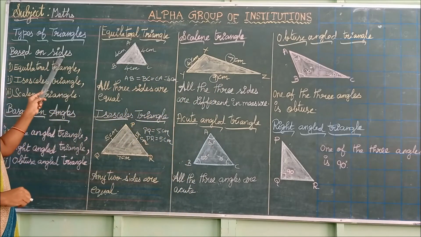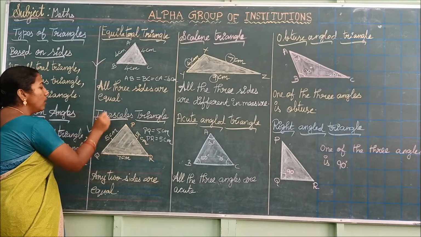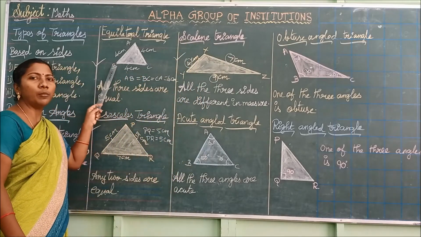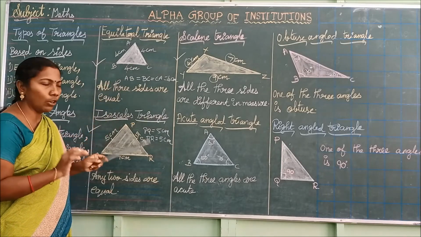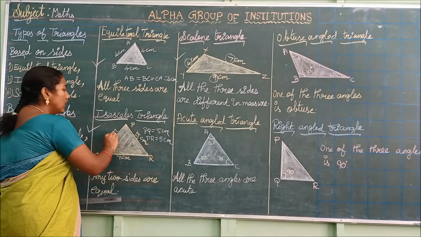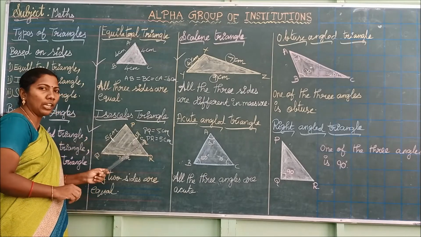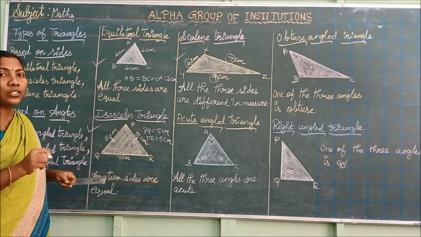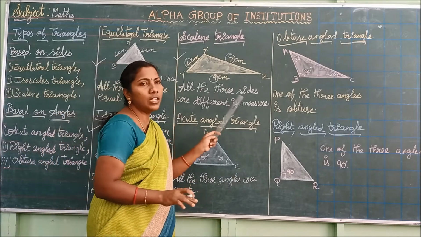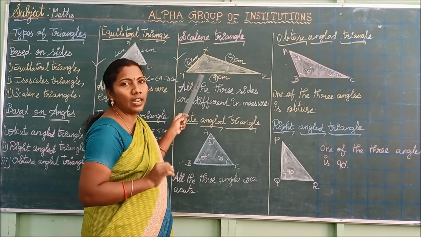So based on sides, we have three types of triangle. What are they? Equilateral triangle, isosceles triangle, and then scalene triangle. Equilateral triangle means all the three sides are equal. Isosceles triangle means only any two sides are equal. Here the sides PQ and PR are of equal length. If any two sides are equal, then the triangle is said to be an isosceles triangle. Scalene triangle, no sides are equal. It means all the three sides of the triangle are different in measure. Such triangles are said to be scalene triangles.